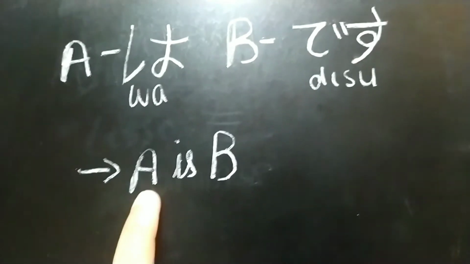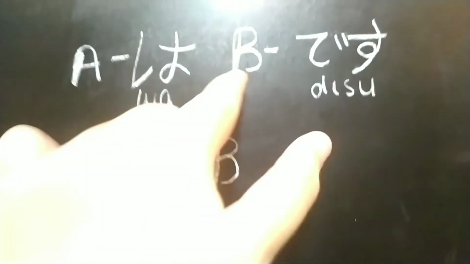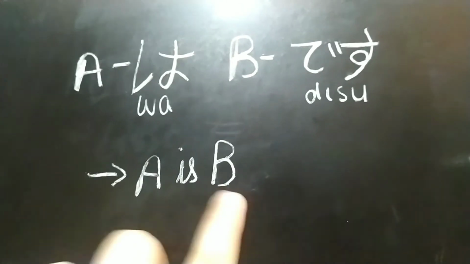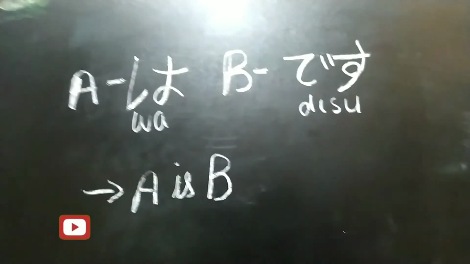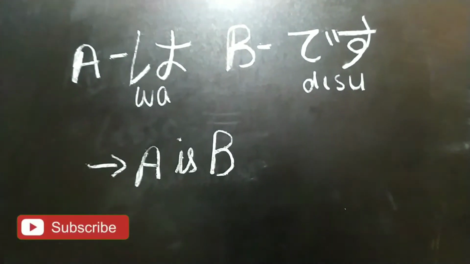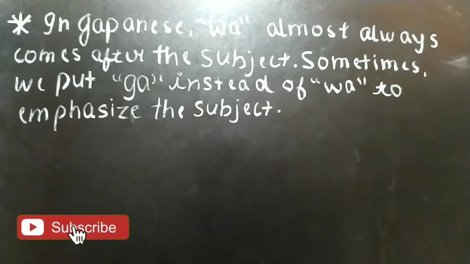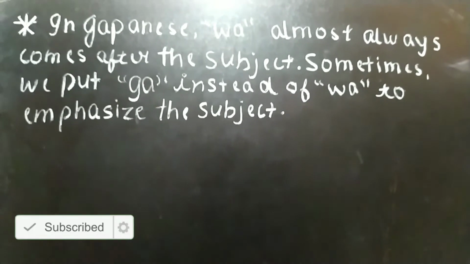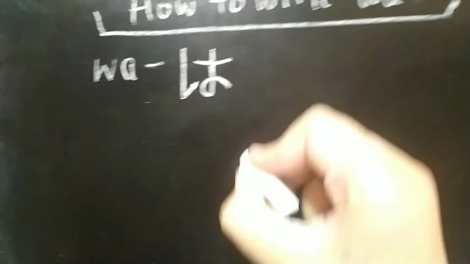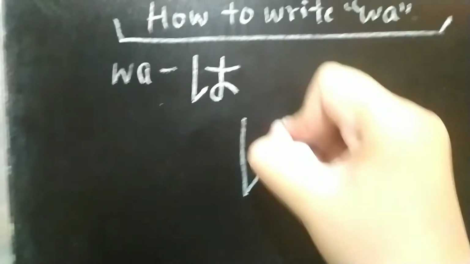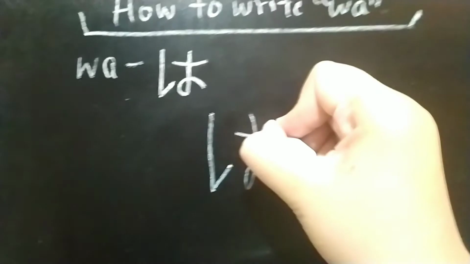Wa and desu, A is B, are the main particles used to form sentences, right? Okay, so in Japanese, wa almost always comes after the subject. Sometimes we put ga instead of wa. And how to write wa, let us know. Wa, wa, wa. It's easy.